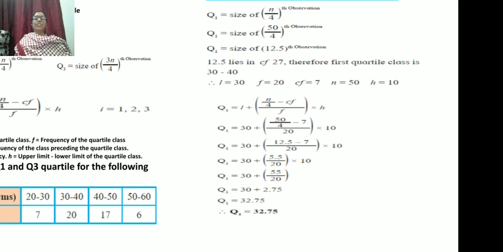So students, today we conclude the lecture with quartiles for the continuous series. Ask any difficulties in the Google Classroom, and you can also solve the exercise given in the textbook.